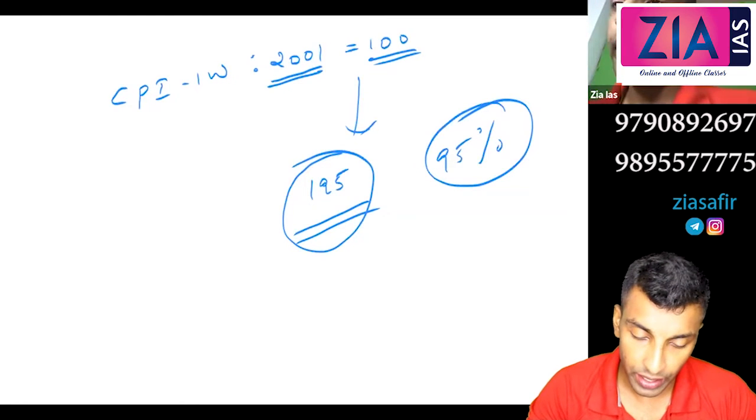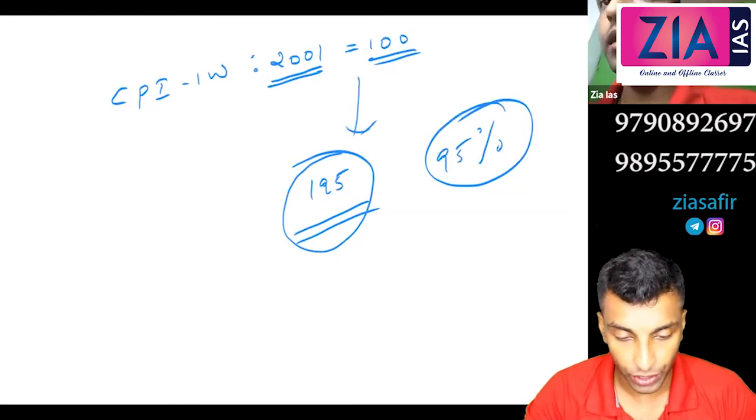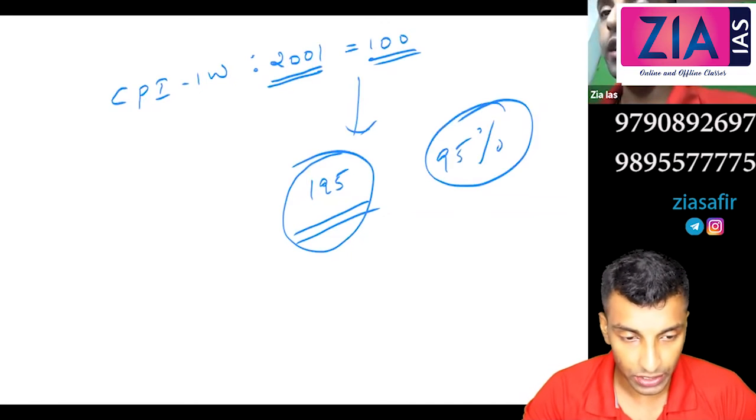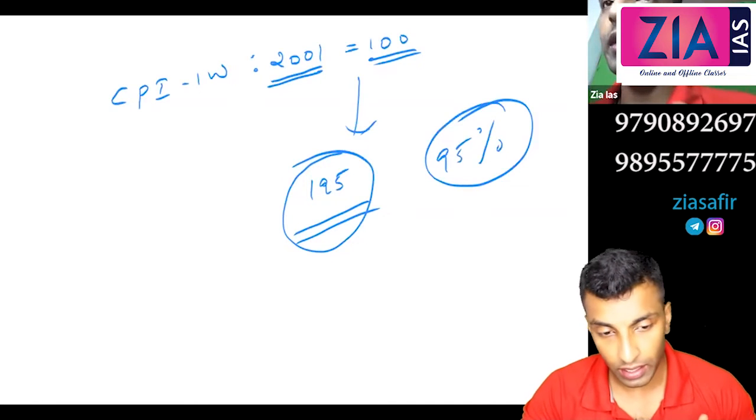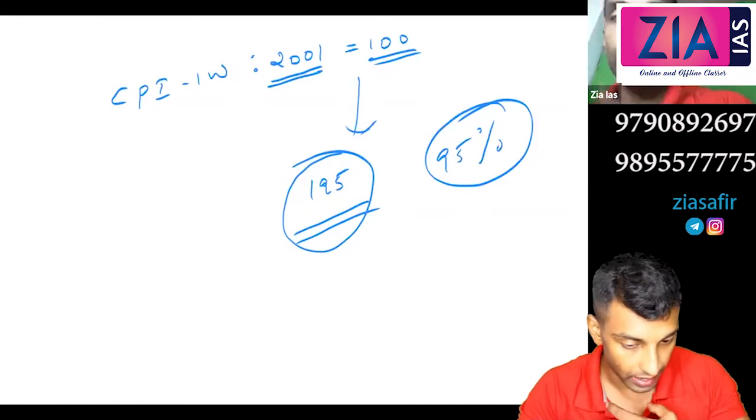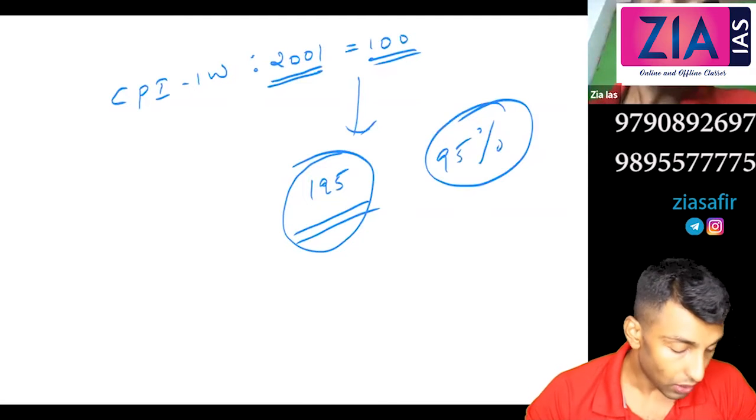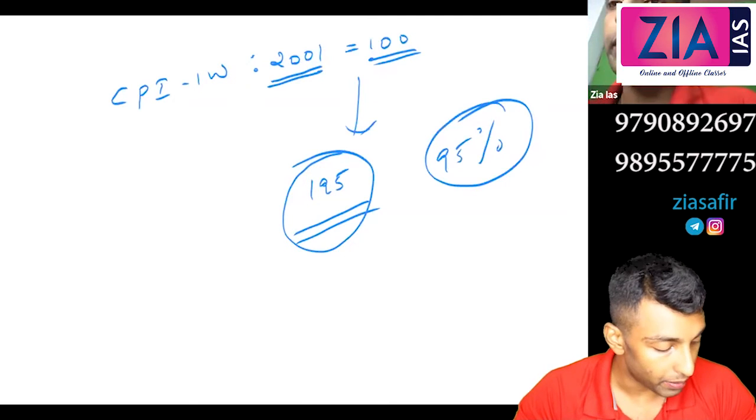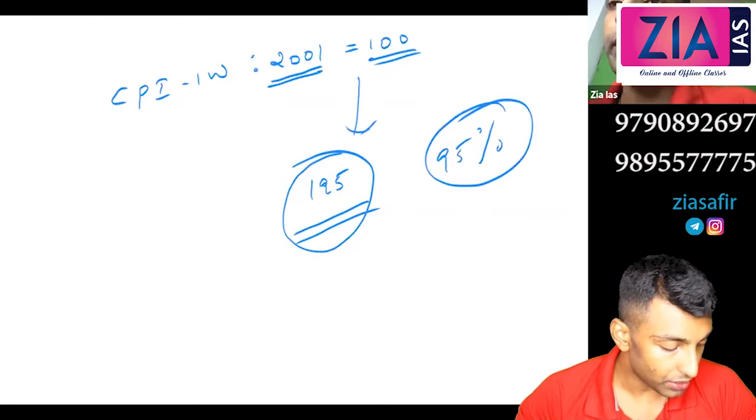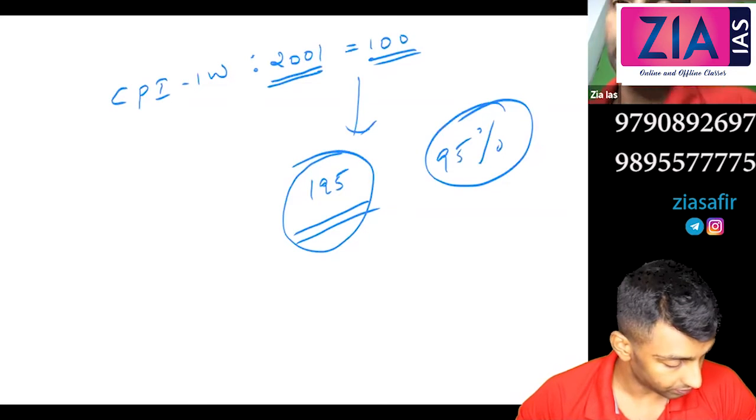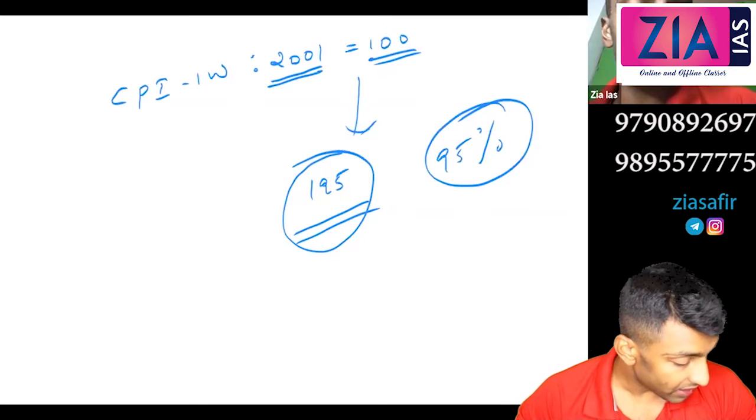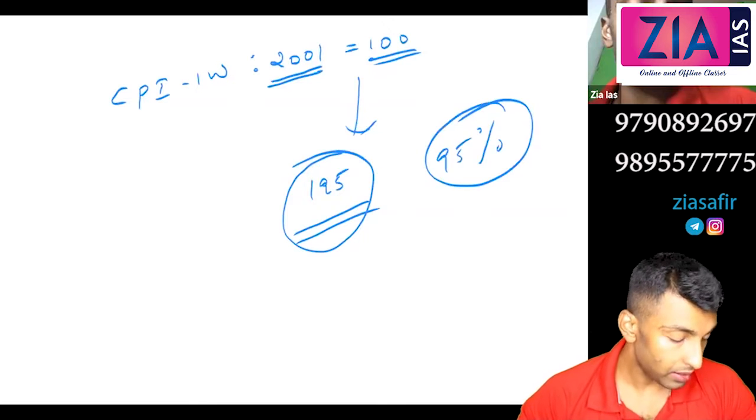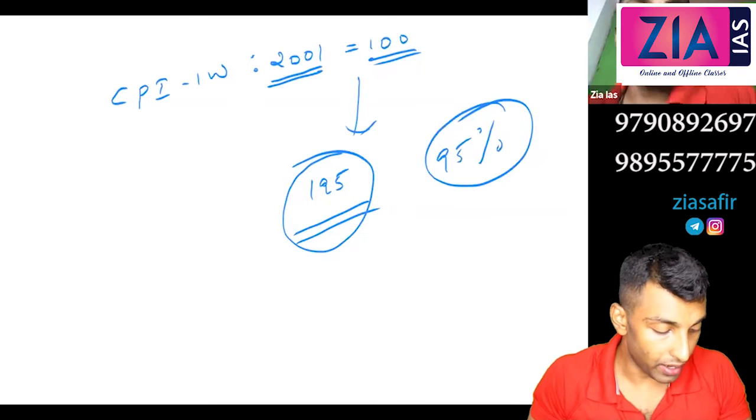So it is based on retail price. Earlier it was based on wholesale price. So it is based on the consumer side. Earlier it was based on the wholesale, the economy side. Now who estimates this? It is the Labor Bureau, right? It is estimated by Labor Bureau under Ministry of Labor and Employment.